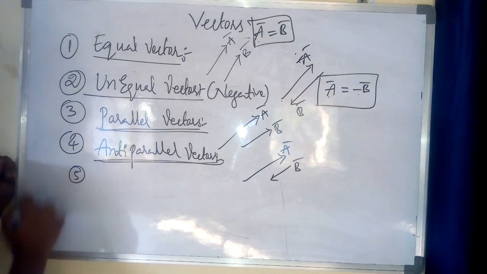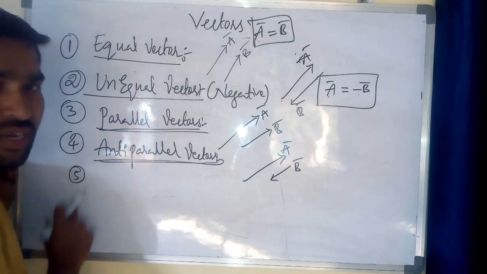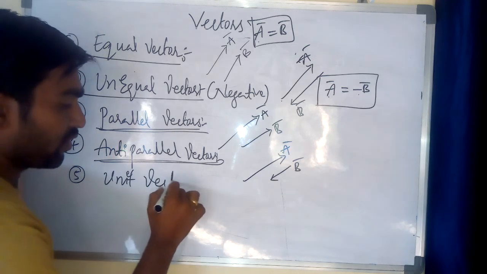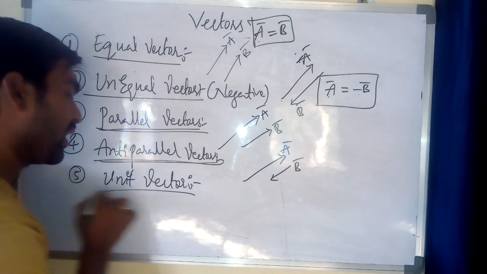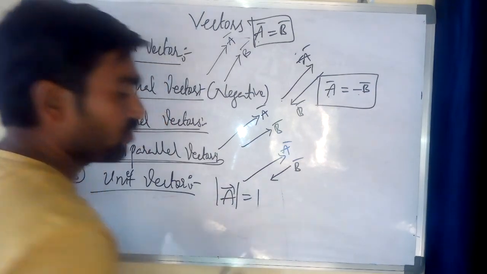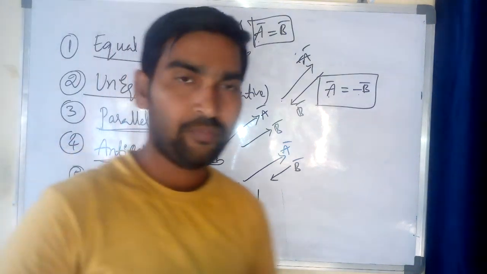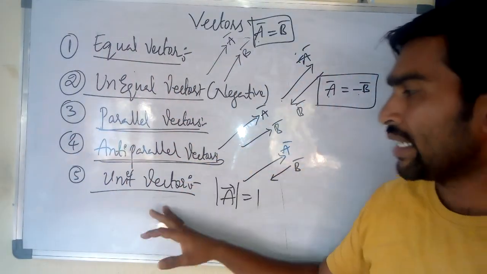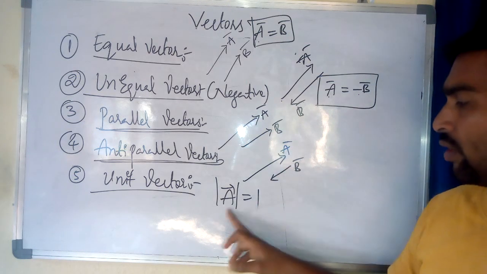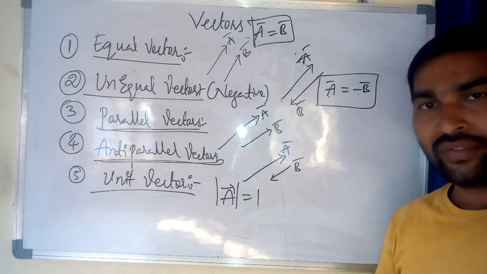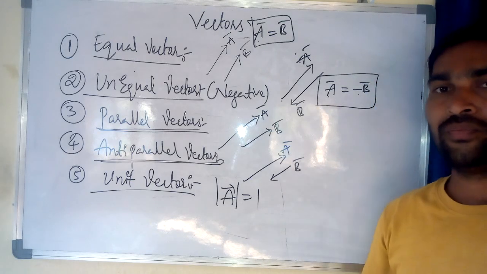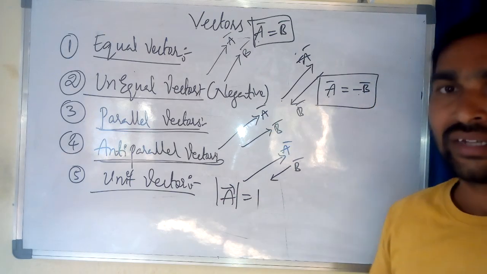Next, the fifth one. In this fifth one we are taking the unit vector. The unit vector is very important. It has a magnitude equal to 1. Simply, if the magnitude of a vector is equal to 1, this vector is known as a unit vector.